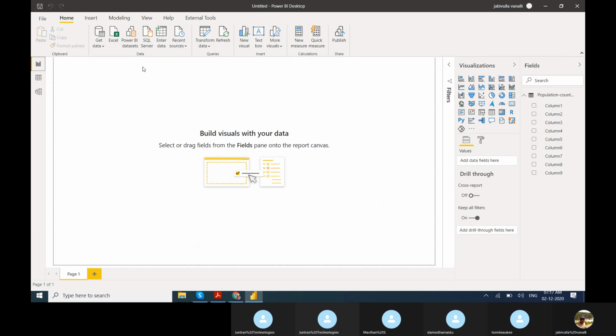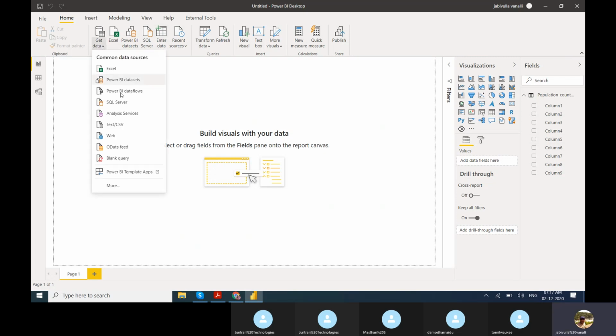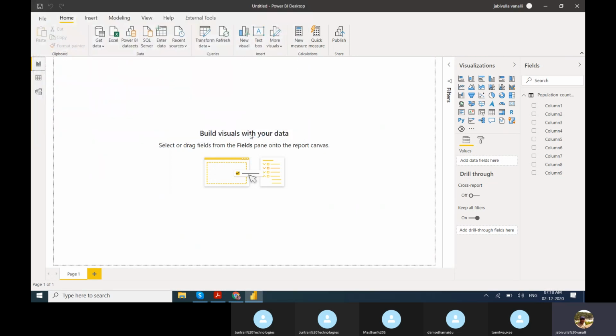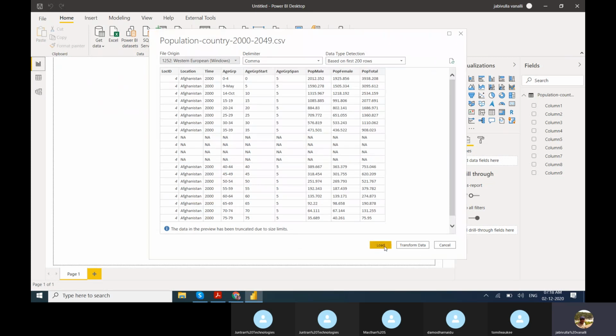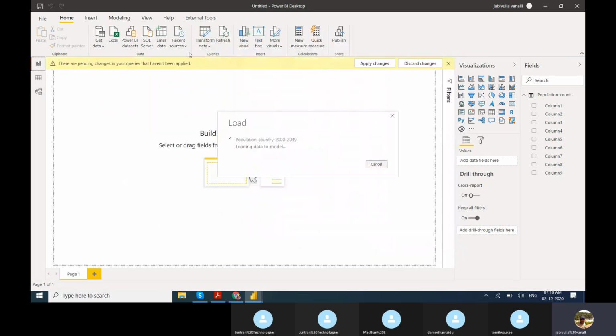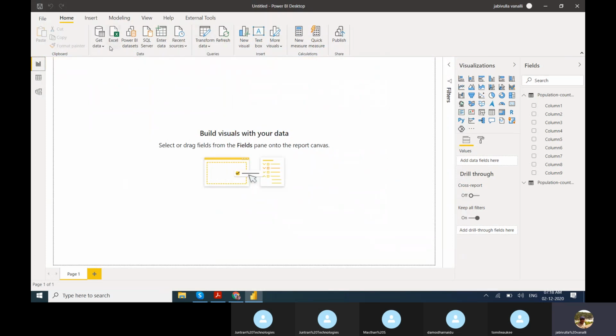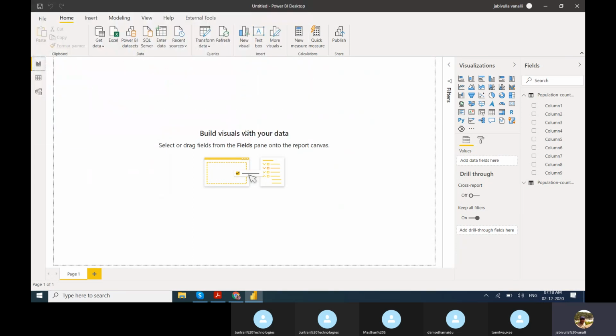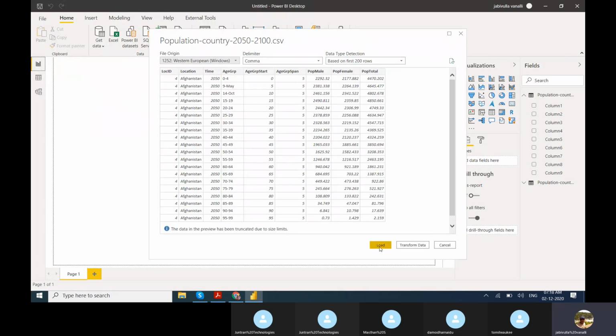The first one I loaded, and I want to load this one also. If you click on load, it will only load into the Power BI desktop. If you click on transform data, it will directly open in the query editor. That is the difference. Now, instead of open, just click on load.